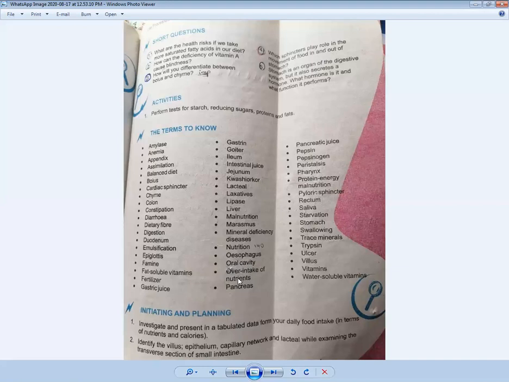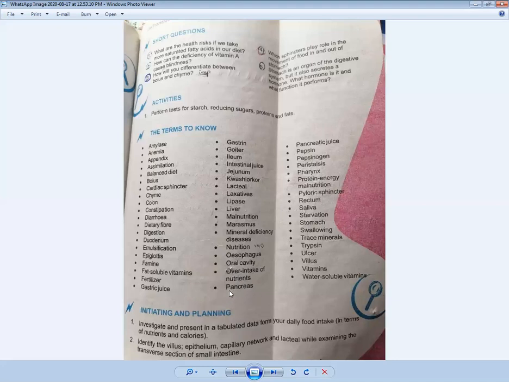Over intake of nutrients is another disease of malnutrition, in which a person takes an overdose of food. Because of that it can cause obesity, and obesity can cause many problems inside. It can raise the level of cholesterol inside the body, and it can cause heart disease.